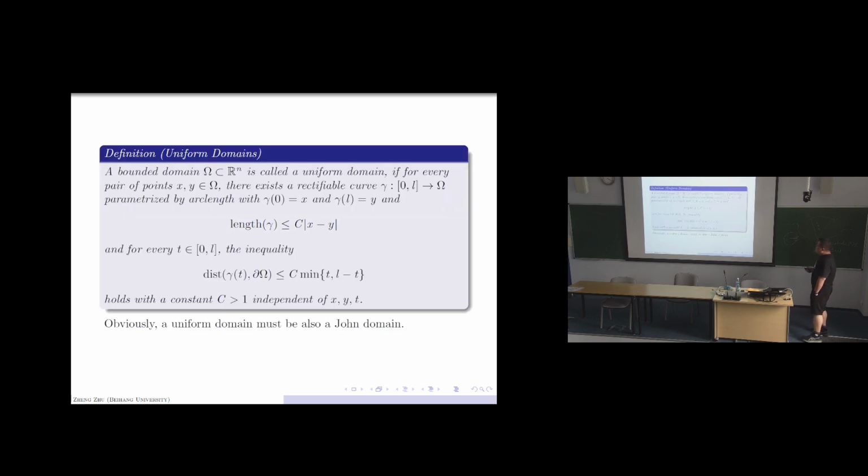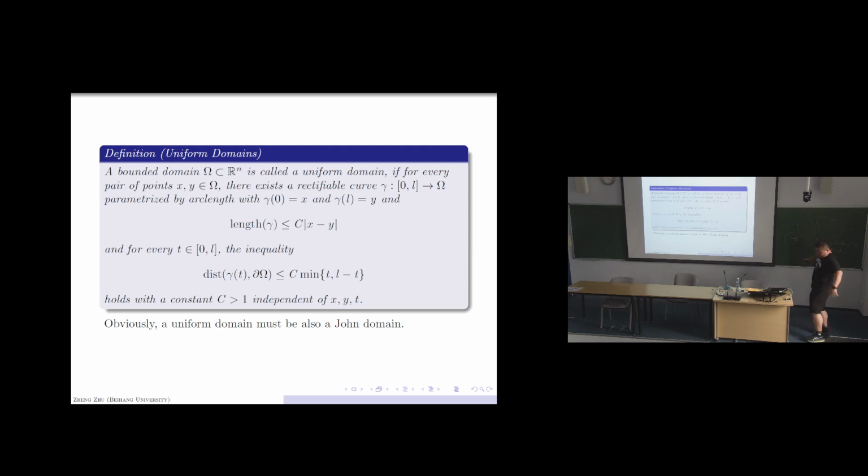Okay, so let's go to the definition for uniform domain. We say that a bounded domain is a uniform domain if for an arbitrary pair of points x, y, there exists a rectifiable curve joining them, whose length is controlled from above by the distance between these two points, and for every point on this curve, the distance from this point to the boundary is greater than or equal to c times the minimum of the lengths from one of the endpoints to this point.